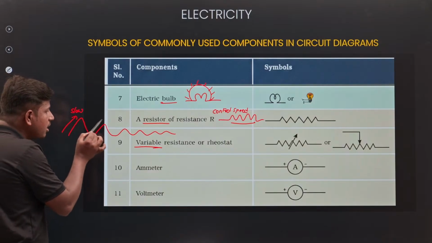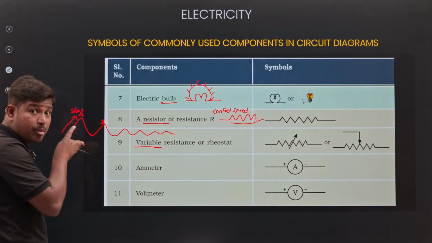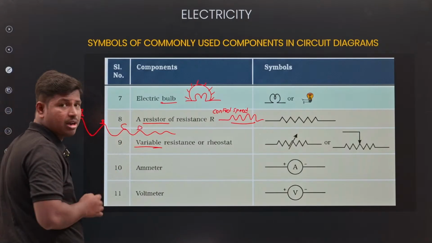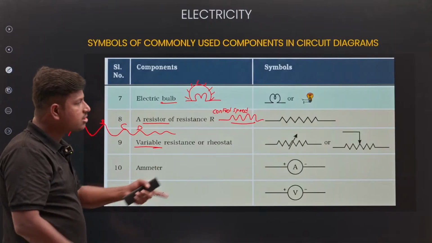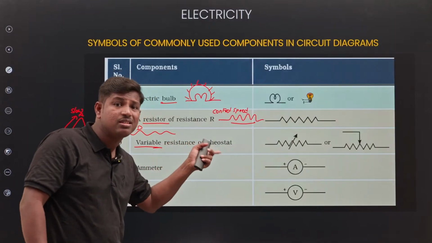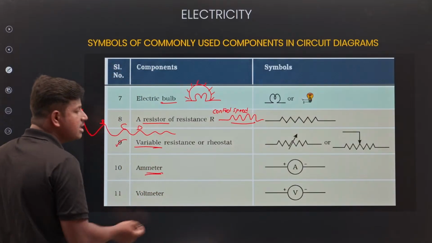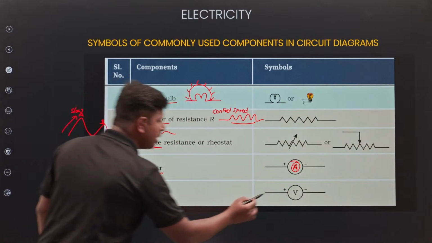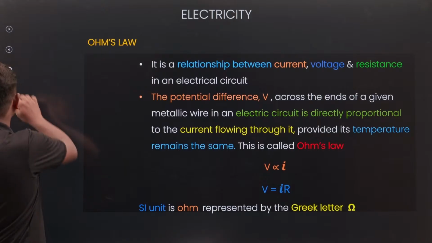Coming to here, compared to A, it is some better. Compared to B, C is some better. Compared to C, D is better. So how will the flow be? At different points it is different, right? So here also, variable resistance means the current flow will be different. Okay. Next, ammeter. Symbol, you know, A. Voltmeter. Symbol V. Okay.